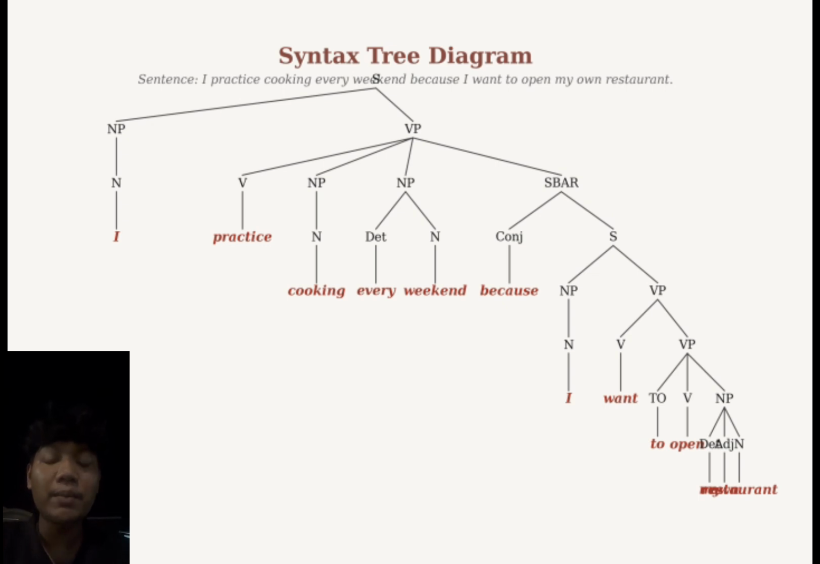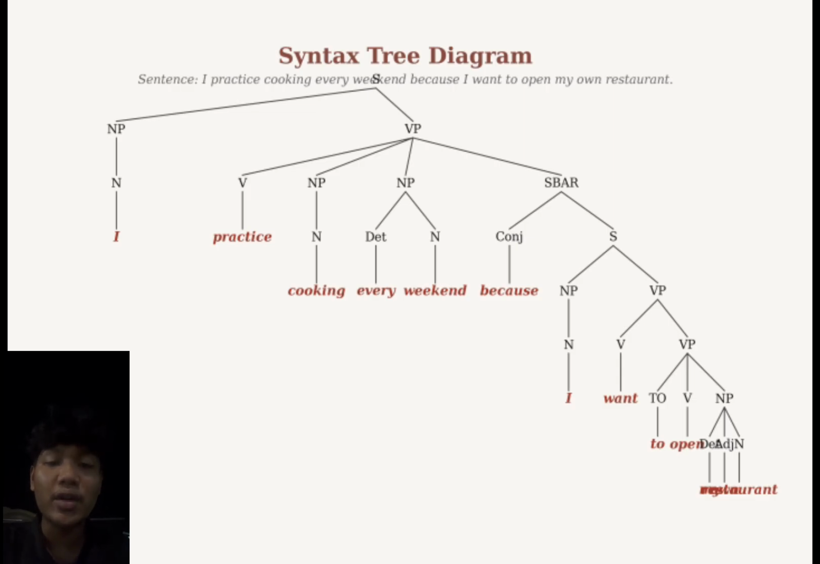Now let's look at the final part of the sentence, the SBAR, or subordinate clause. This part begins with the conjunction because. The conjunction connects the main clause with the dependent clause and explains the reason for the action.